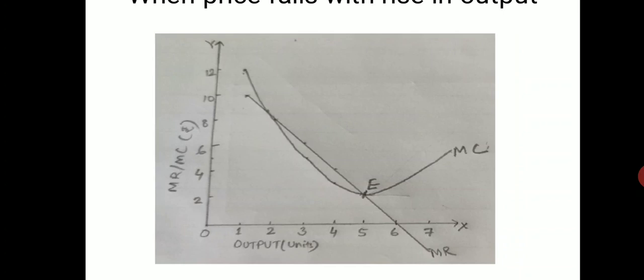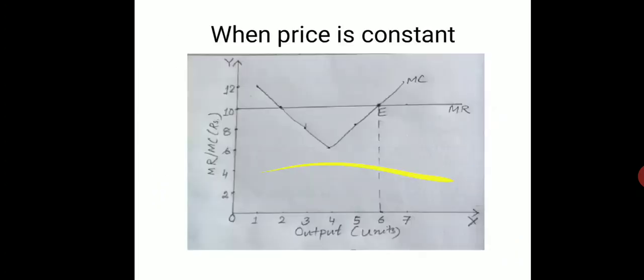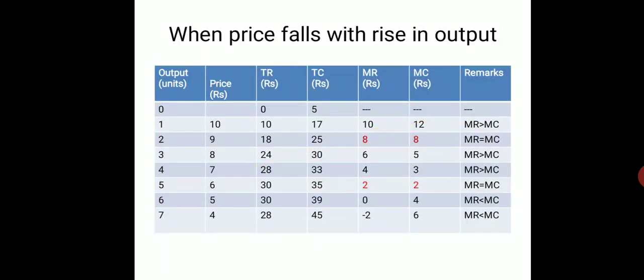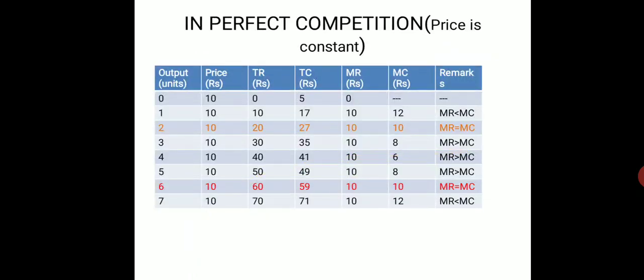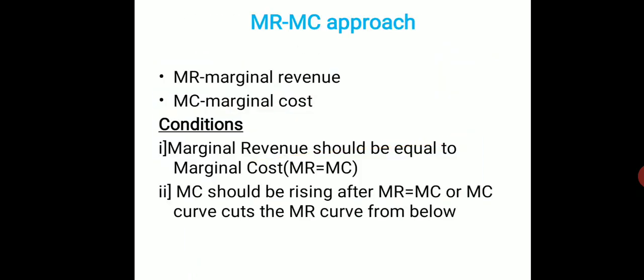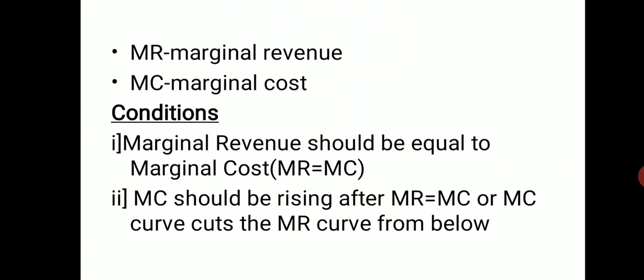So these are two cases. In case of a perfect market, the price is constant; another is the situation when the market is not perfect, meaning price is falling with increase in output. Now see, if condition 1 is not fulfilled, suppose MR is greater than MC. If MR is greater than MC, will the producer produce more and more? Yes, definitely. When revenue is more than the cost, the producer will be interested to produce more and more to earn more and more profit.